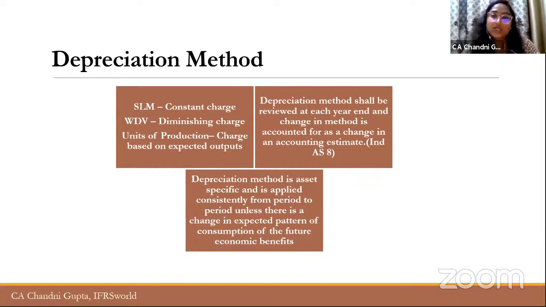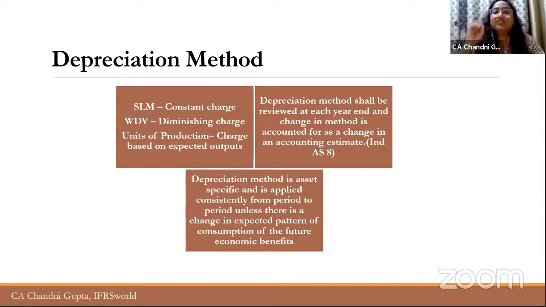The production is zero. So if the company has 0 units produced during the lockdown period, depreciation calculation will obviously be nil, right? Because if there is no production, then the depreciation will also be zero, because the calculation is based on the number of units produced. So this is the only exception. Otherwise, even when you are not using that asset, you have to charge depreciation.